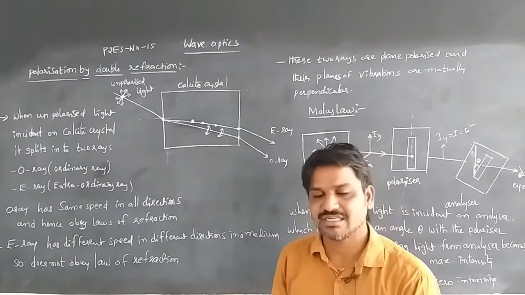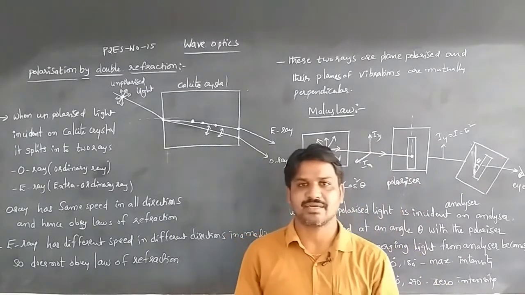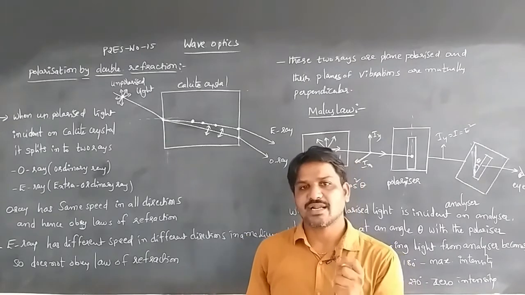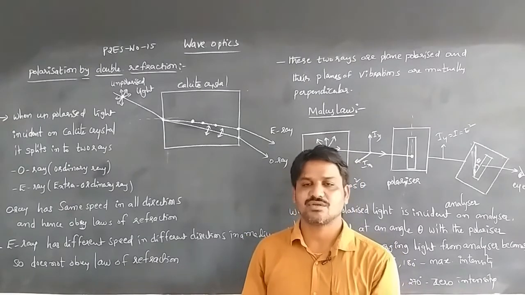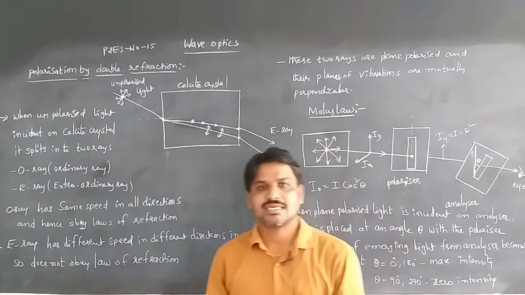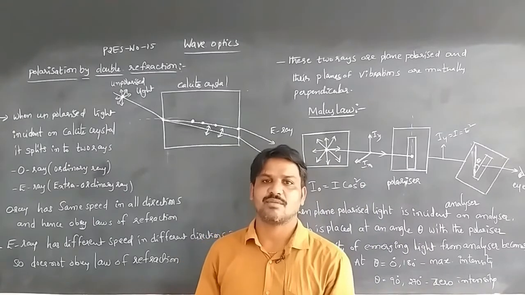Double refraction happens when unpolarized light, meaning natural light, is incident on a crystal. We know that the human eye can't distinguish polarized and unpolarized light.